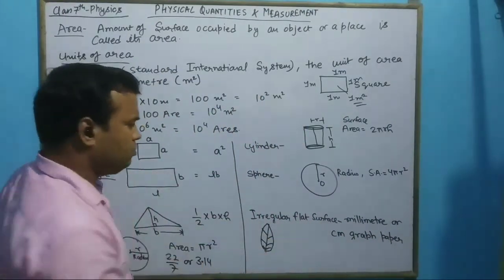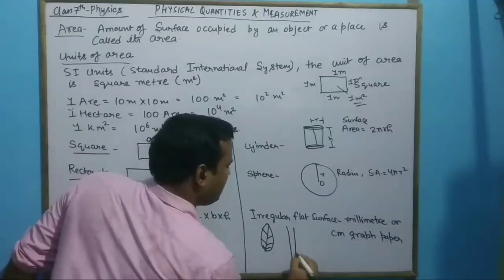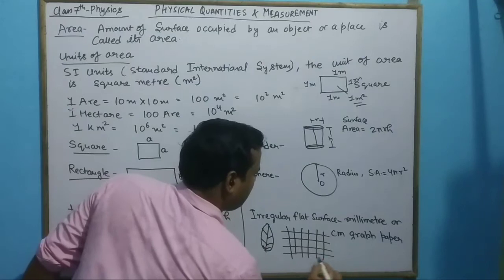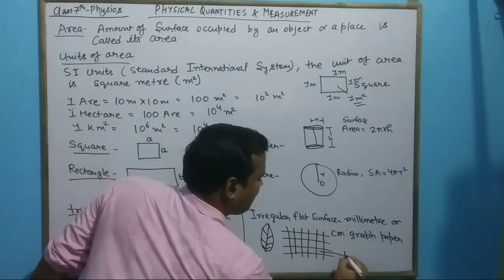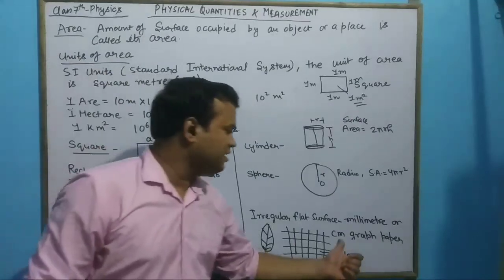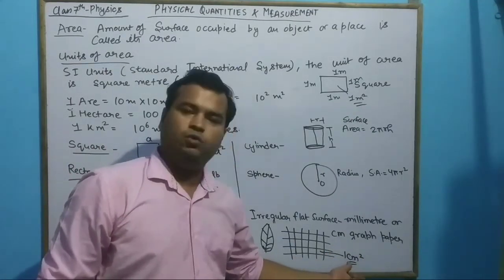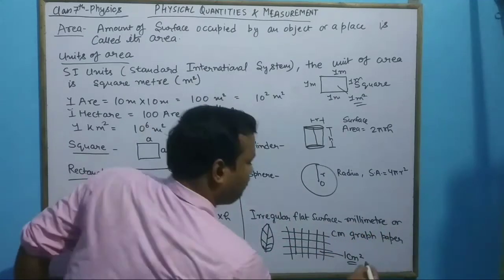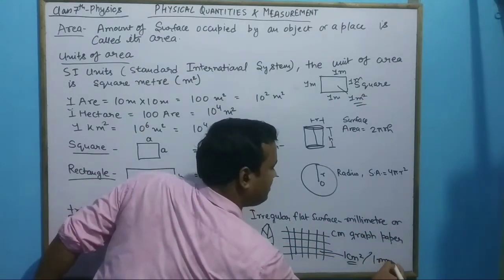How do we do this? There is a graph paper, you can buy it from the market also. Each block is equal to 1 centimeter square if it is a centimeter graph paper. If it is a millimeter graph paper, each block will be 1 millimeter square.